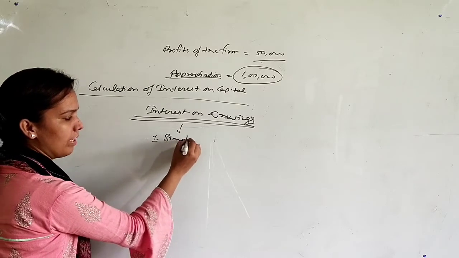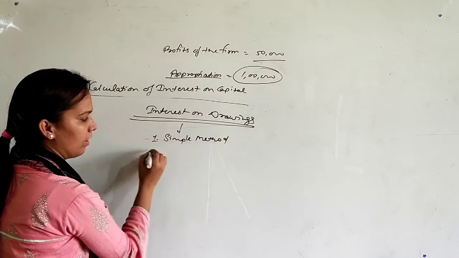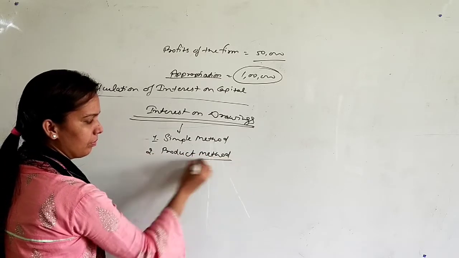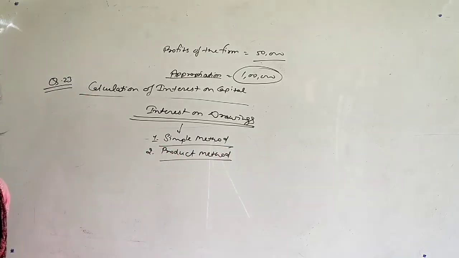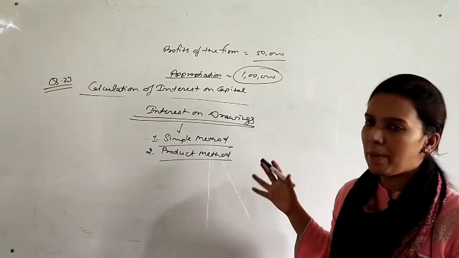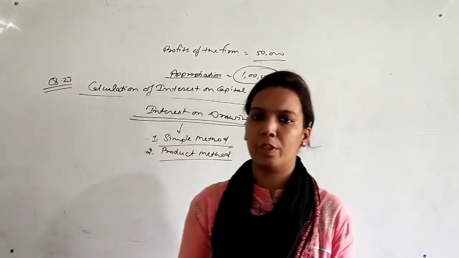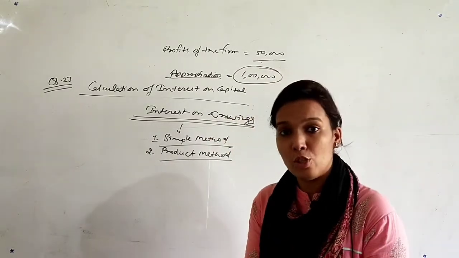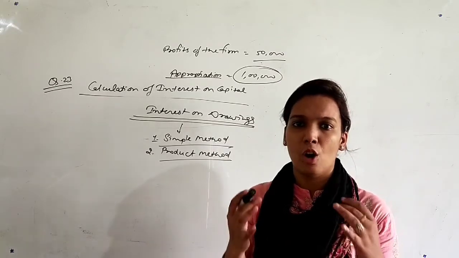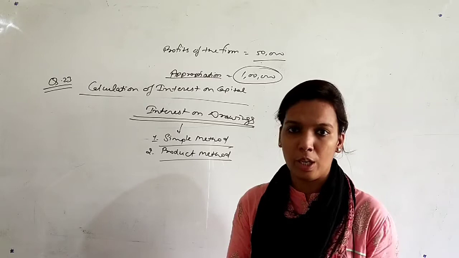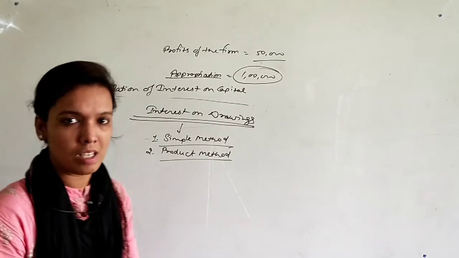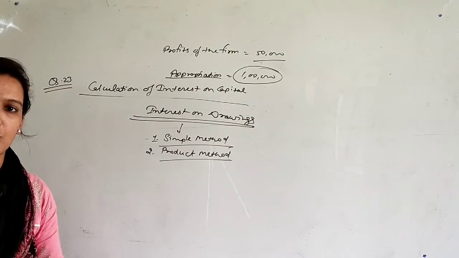In today's video we will discuss only two methods, the simple method and the product method, and how these methods will be applied in the question. Sometimes it happens that a partner is withdrawing money from the firm every month, or it is also not fixed on which date he is withdrawing money. Sometimes he is taking money from the business on the last date of the month, sometimes on the first day of the month. So how we will charge interest on such types of drawings will be described in these two methods.